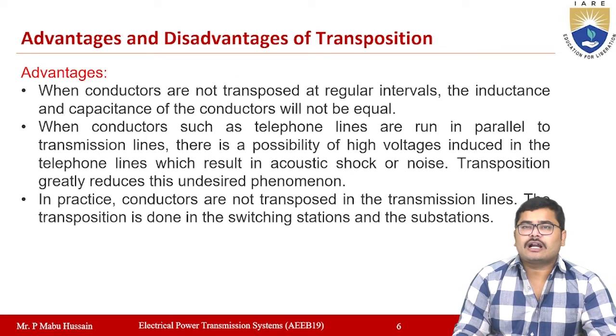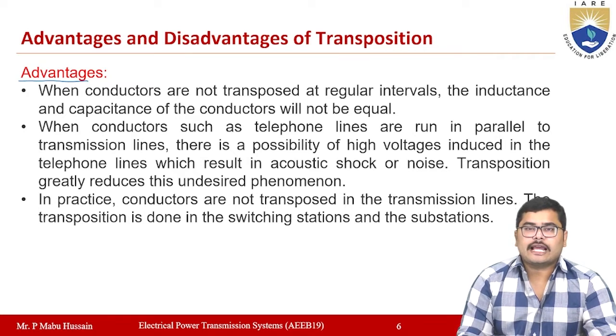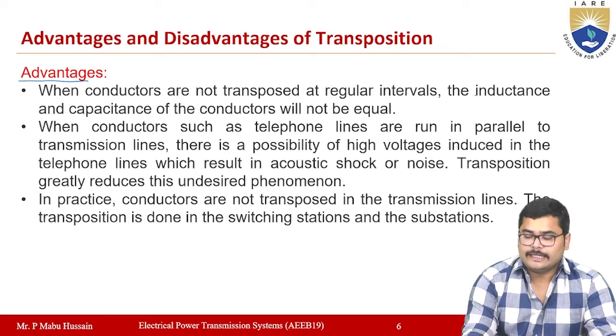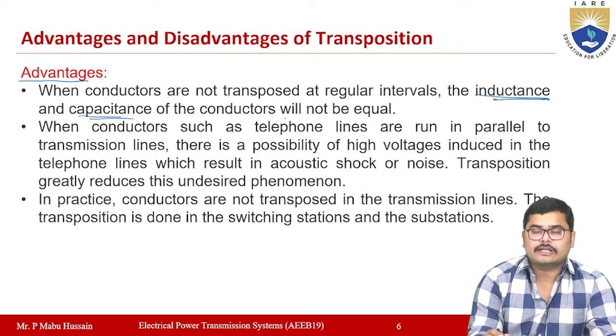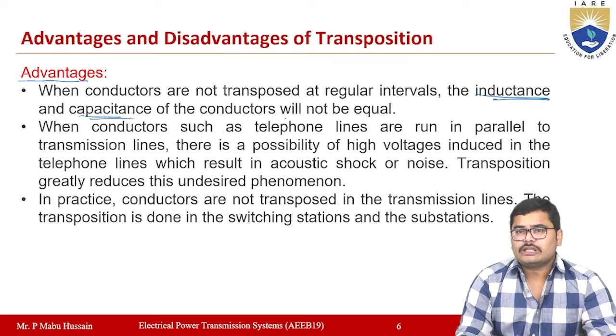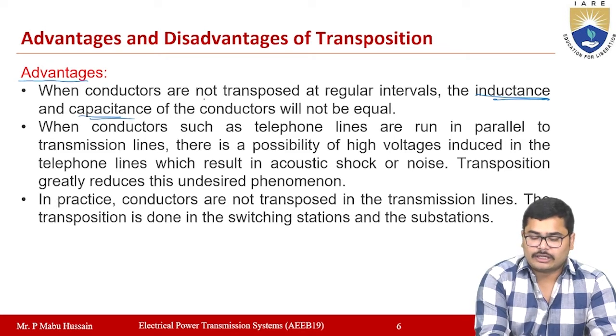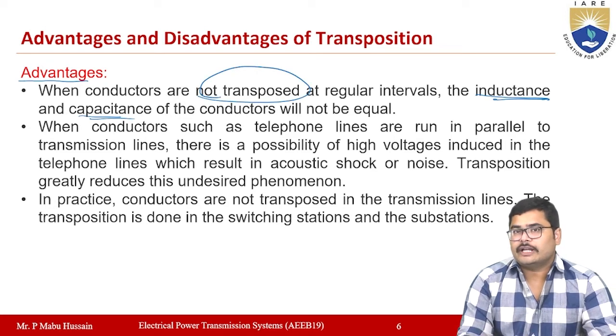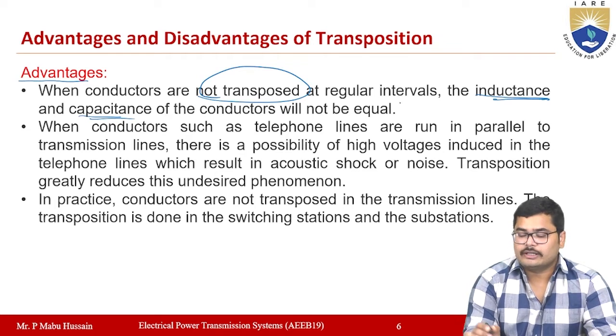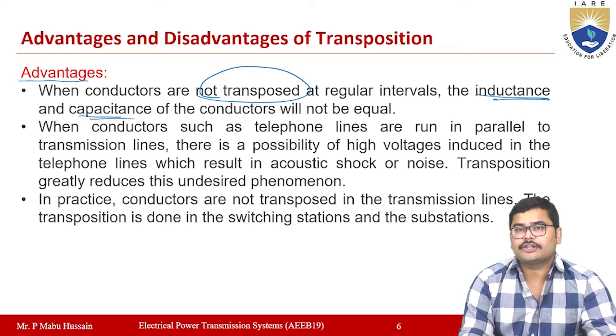So then what is the advantage and what is the disadvantage of transposition of these conductors? If you first see the advantage, when the conductors are transposed at regular intervals, the inductance and capacitance of the conductors will be equal. If the conductors are not transposed at regular intervals, the inductance and capacitance of the conductors are not equal. But if you use transposition, then inductance and capacitance will be equal.